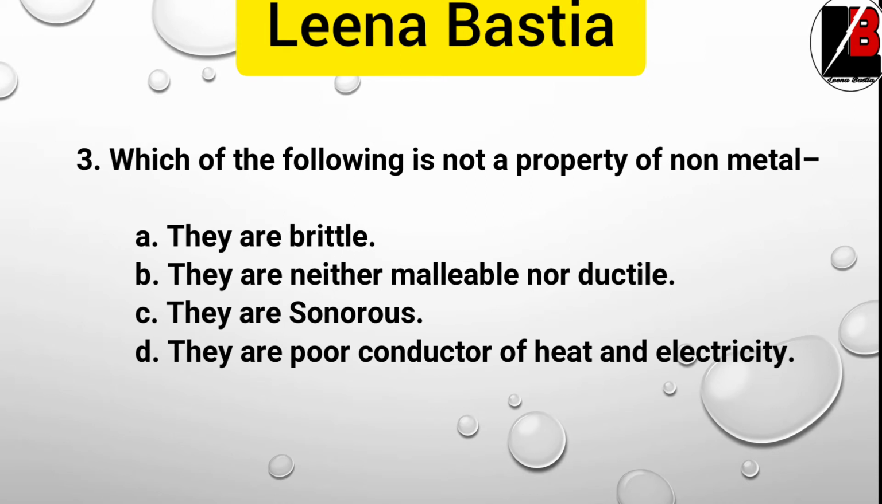So third one, which of the following is not a property of nonmetal? So just recall what are the properties of nonmetal. So from that you can conclude which is not the property. So options are: they are brittle, they are neither malleable nor ductile, they are sonorous, they are poor conductors of heat and electricity. So clearly here option C is the correct option, because that is not a property of nonmetal, right?